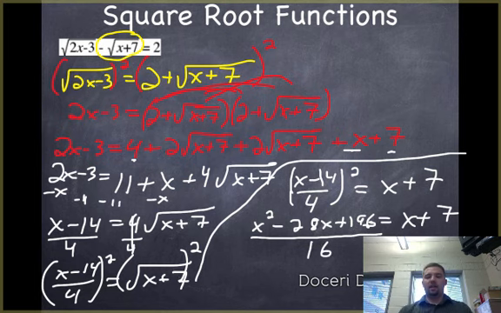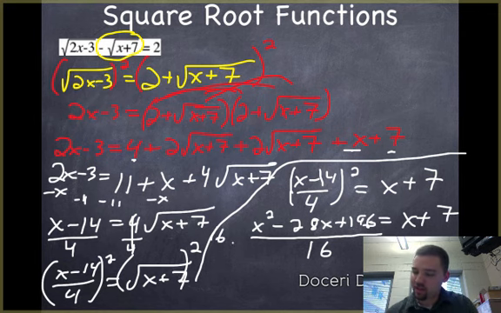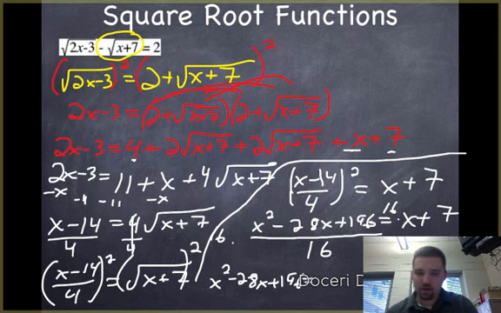All right, so now we've got a quadratic equation with a denominator, which is kind of ugly. So I'll multiply both sides by 16 to get rid of that. All right, so when I do that, I'm going to end up with, on the left, x squared minus 28x plus 196 equals, oops, I ran out of room here.